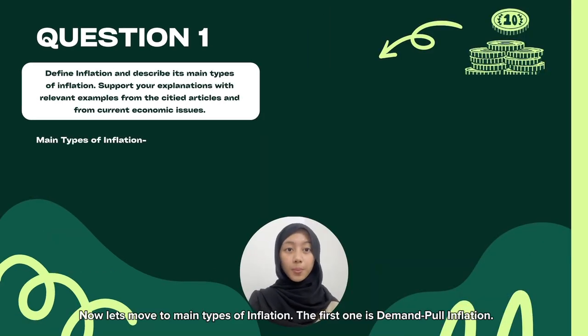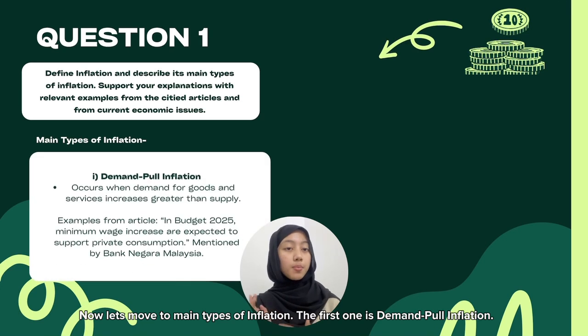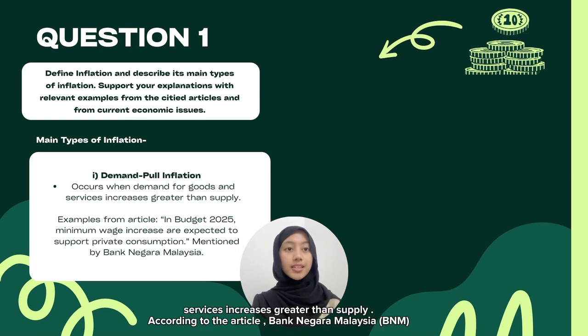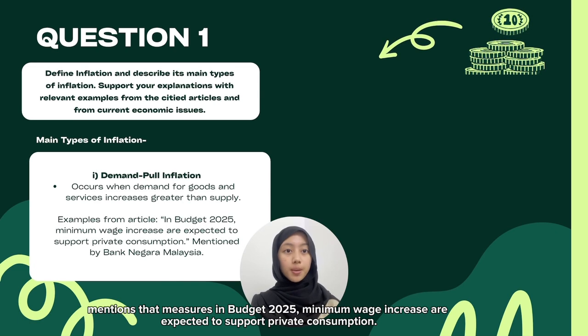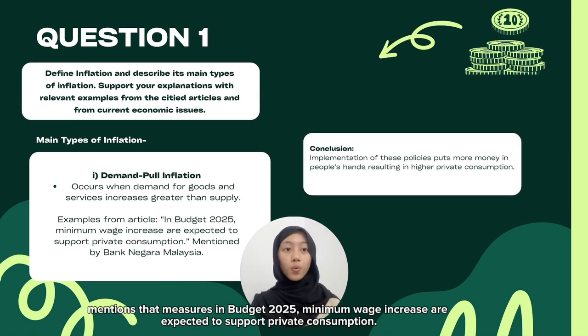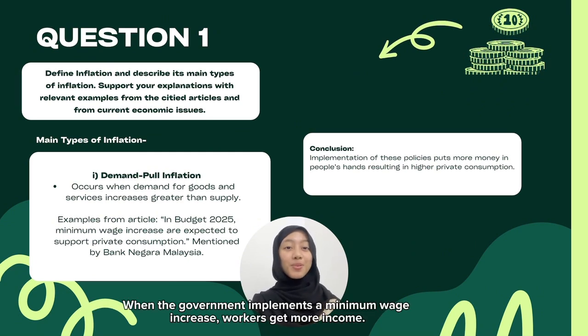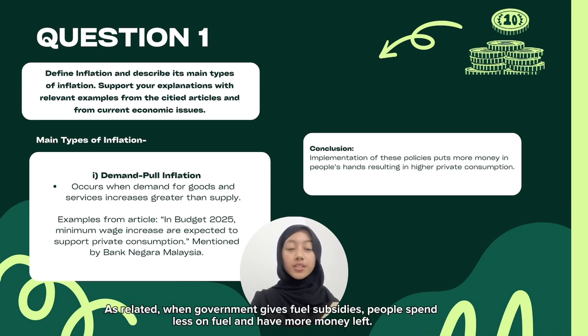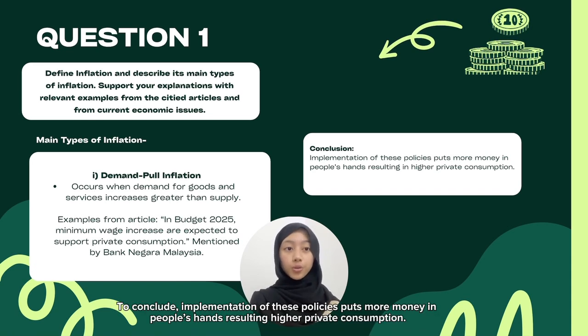Now let's move on to the main types of inflation. The first one is demand pull inflation. Demand pull inflation occurs when demand for goods and services increases greater than supply. According to the article, Bank Negara Malaysia mentions that measures in Budget 2025, such as the minimum wage increase, are expected to support private consumption. When the government implements a minimum wage increase, workers get more income. Similarly, when the government gives fuel subsidies, people spend less money on fuel and have more money left. To conclude, implementation of these policies puts more money in people's hands, resulting in higher private consumption.